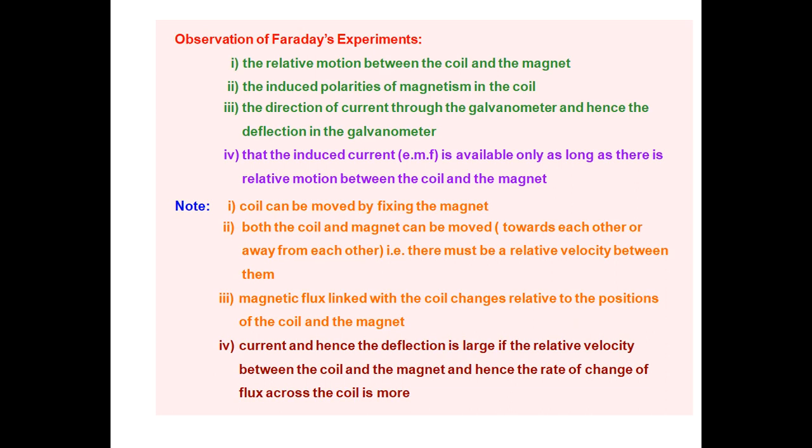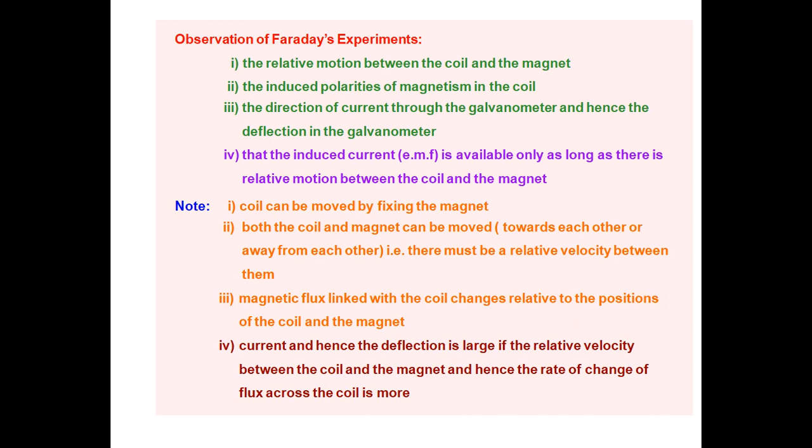If both the coil and magnet are in a constant state, the galvanometer shows zero deflection. There will be no current in the coil. It means there will be no EMF induced in the coil. So if the magnetic flux linked with the coil changes, then only is the EMF induced in the coil. So the relative motion between the coil and magnet is necessary.